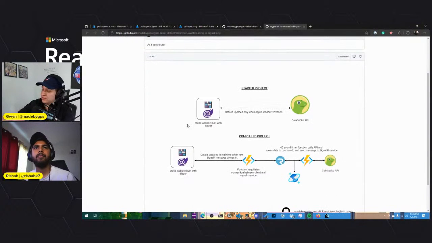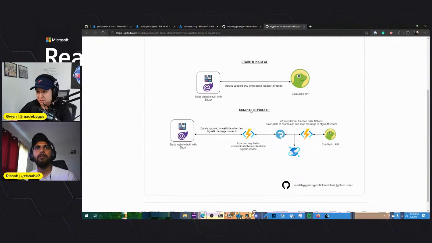What we want to end up doing, which is the completed project, is we'll have that same static site, but we're going to be utilizing something called SignalR service. If you're familiar with SignalR, it's a library that allows you to implement real-time functionality with your web apps. And SignalR service is SignalR as a service hosted on Azure, so a lot of the infrastructure provisioning, scaling, and all those things are taken care of by Azure. So we're going to utilize that.